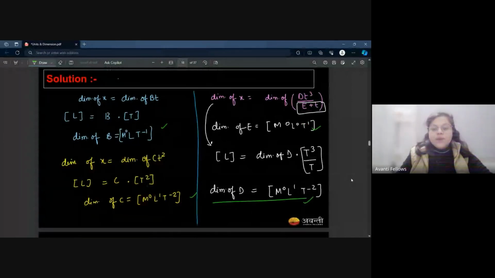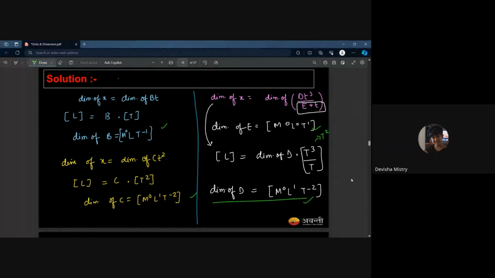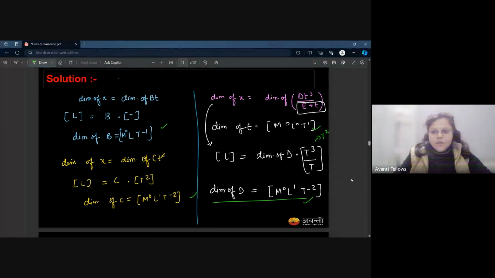See, here we have t cube over t. Can I write it as t square? See, dimension of d is in multiplication with this t square. If I want to calculate dimension of d, I have to send this t square to the denominator. And I think now it is justified. Yes. Okay, that's cool.